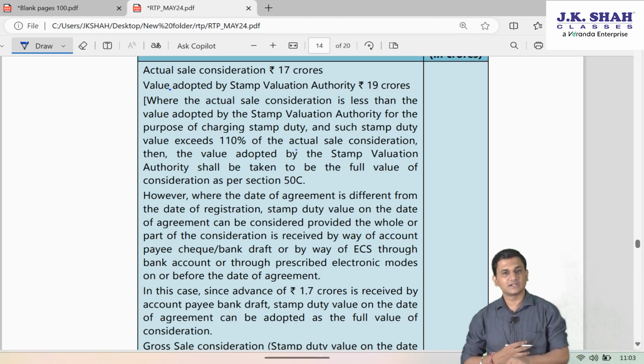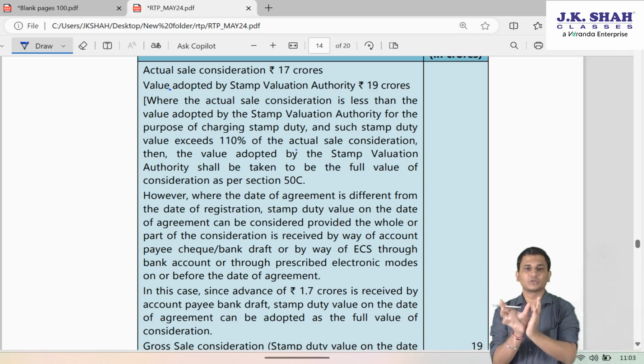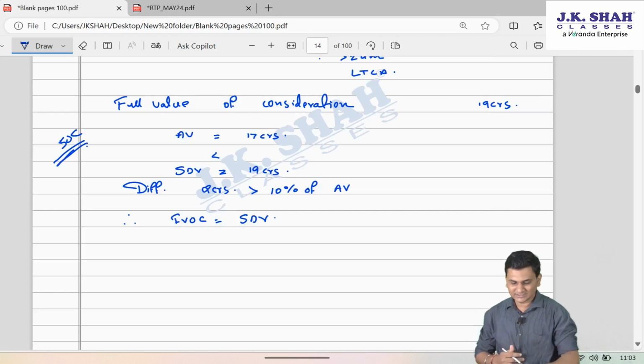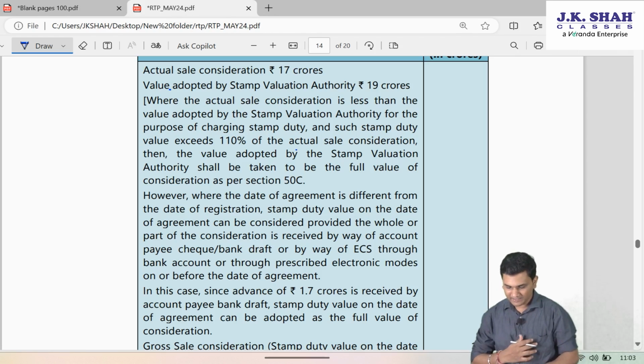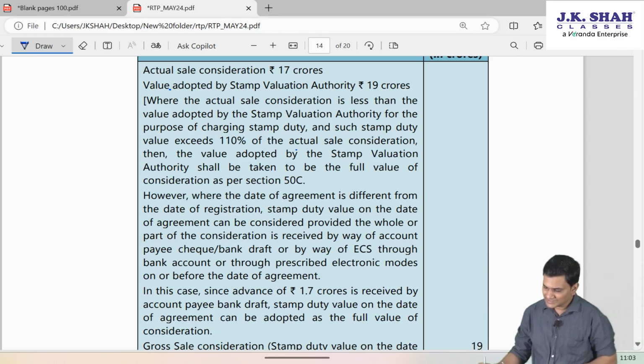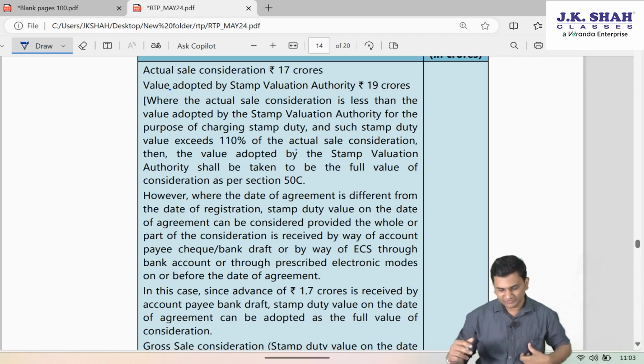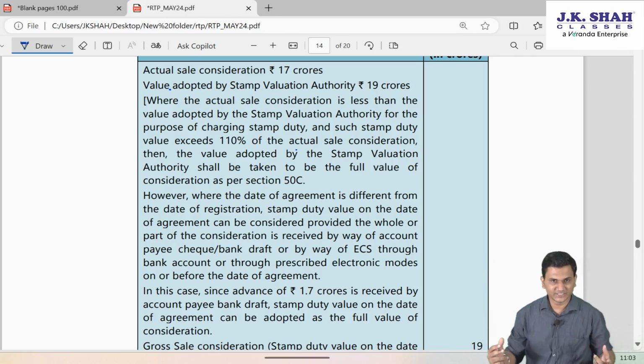See, when they say 110%, they are actually talking in totality terms, whereas we are just saying the difference is greater than 10% of the agreement value. The value adopted by the stamp valuation authority shall be taken to be the full value of consideration as per section 50C.